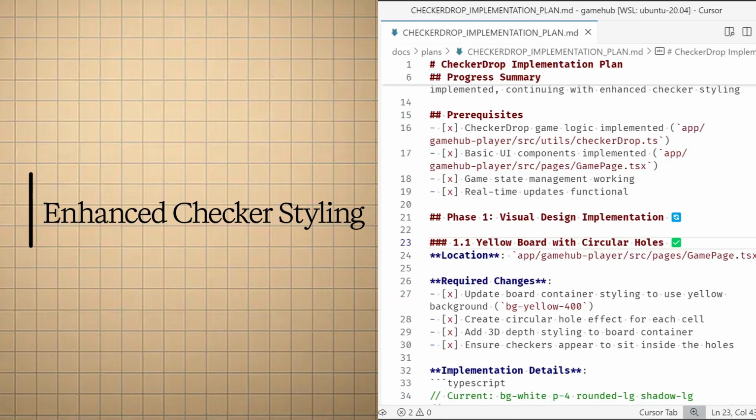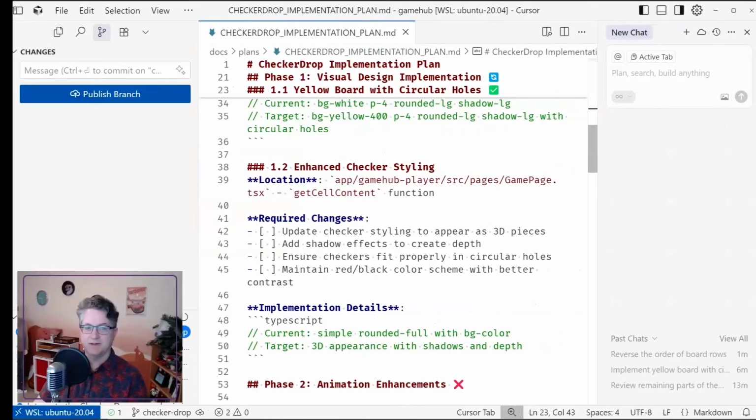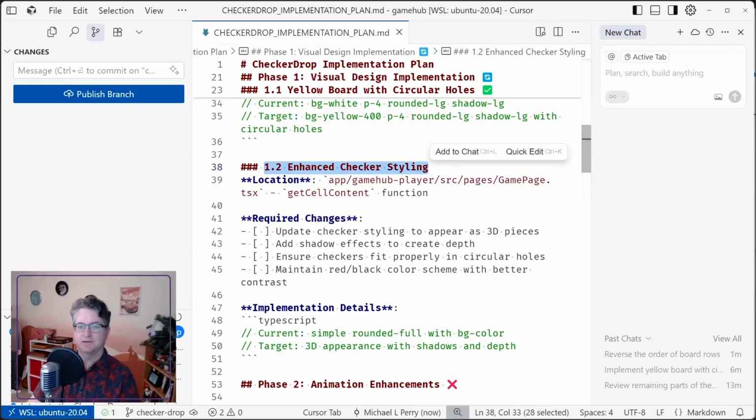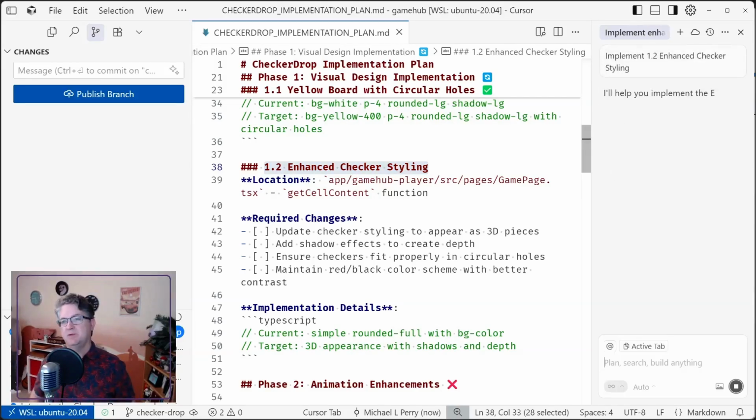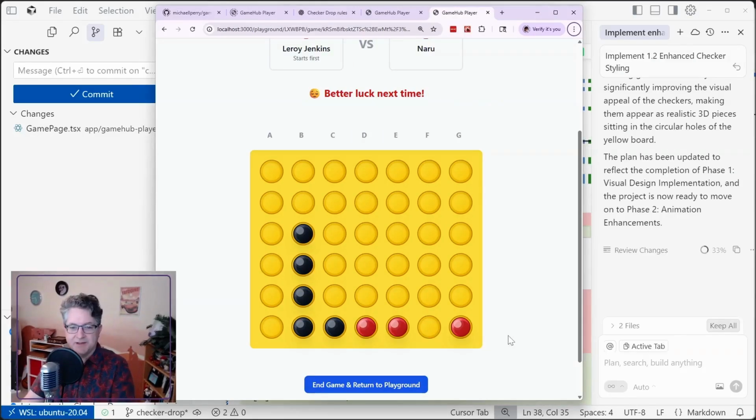Now let's create a brand new context and go for the difficult one. We want enhanced checker styling. Oh, update the checker styling to appear as 3D pieces. This is probably where the spheres are going to go away. I don't know, I kind of like the spheres. But let's see what it can come up with. Implement enhanced checker styling. We can see the changes as it's making them because we've got hot reload turned on. Okay, well, we have more specular highlights on our spheres.